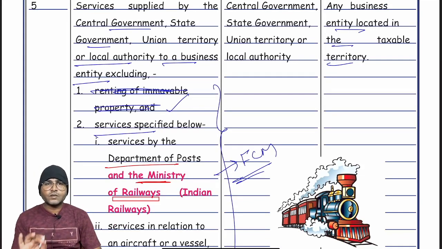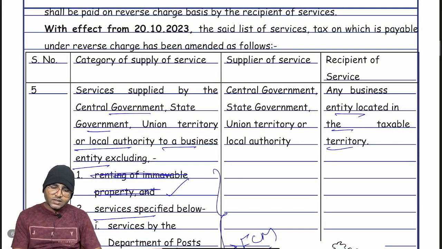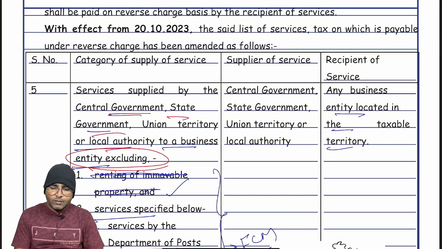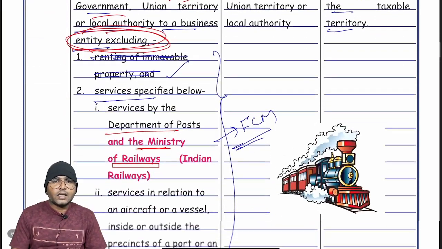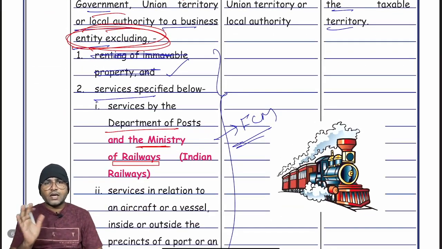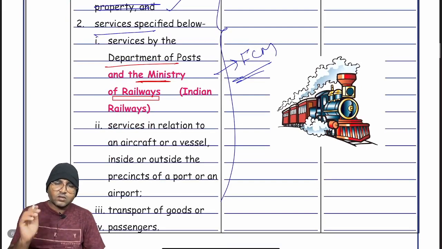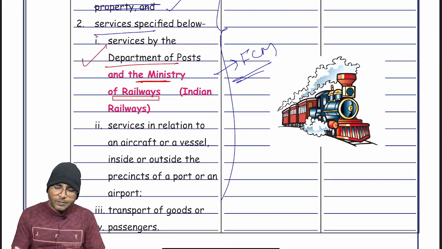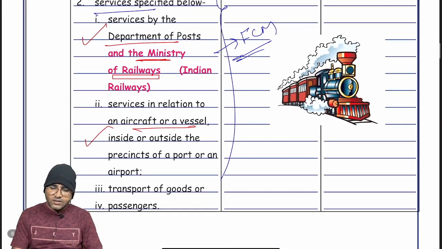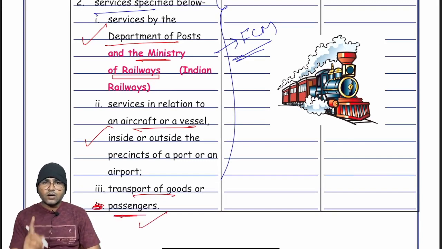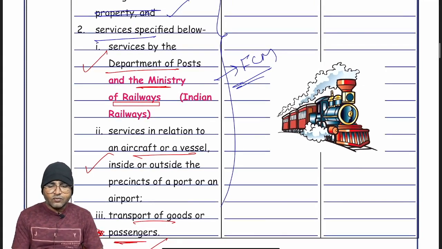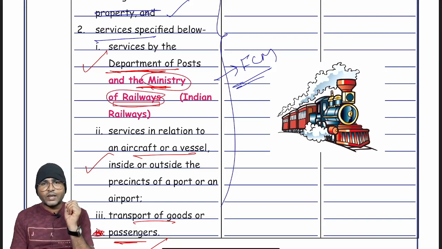What will happen? Actually, for services provided by CG, SG or local authority, reverse charge mechanism has to be applicable. But in relation to these three things, reverse charge mechanism is not applicable. What are those three things? Number one, Department of the Post, aircraft or vessel services, transportation of the goods or passengers. Right? Are you clear? In the first area, apart from the service of the Department of the Post, the Ministry of the Railway services will also be covered.